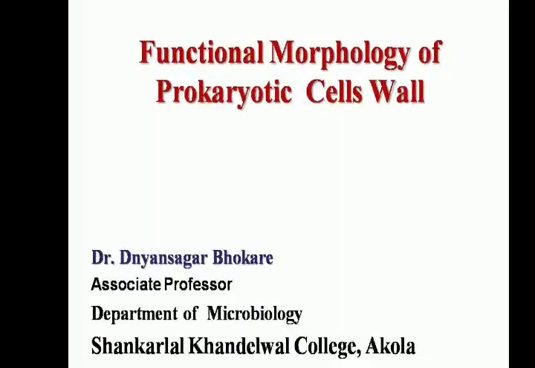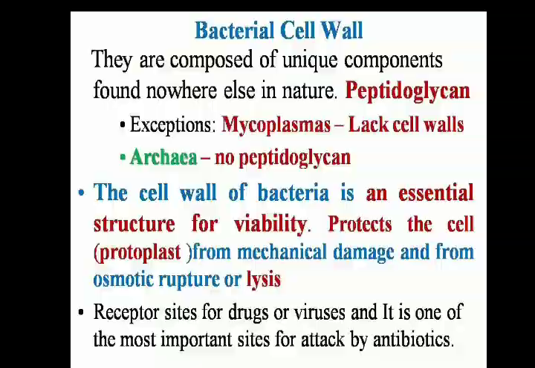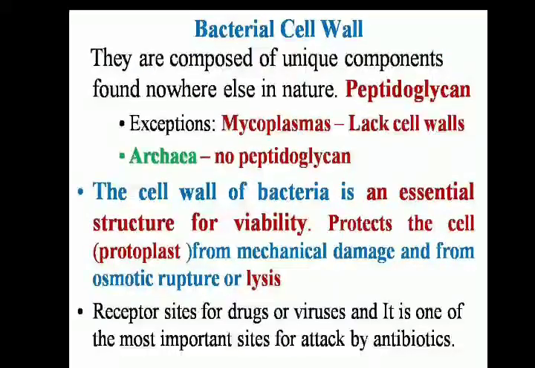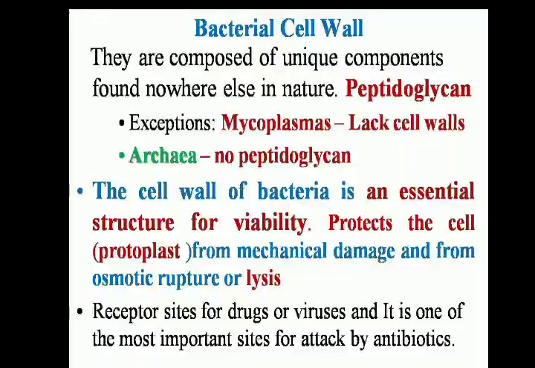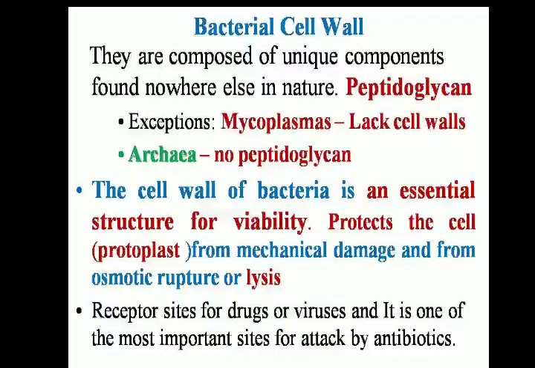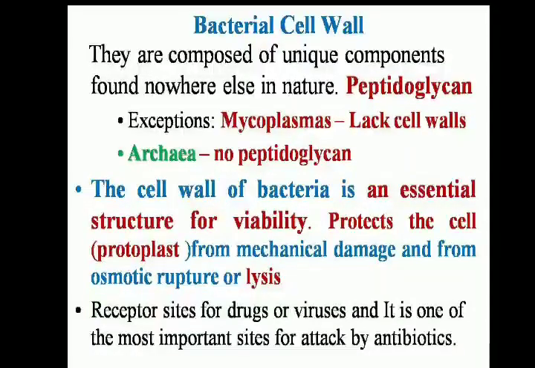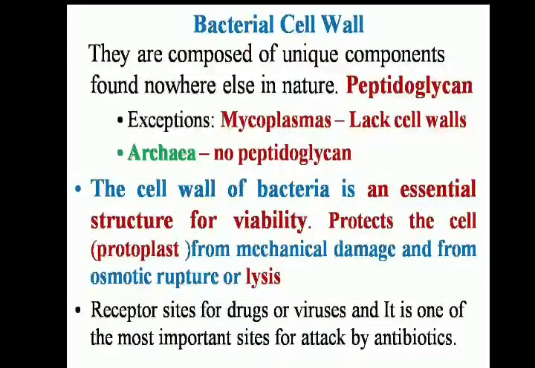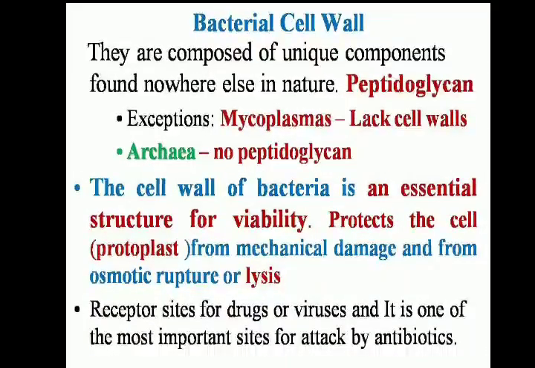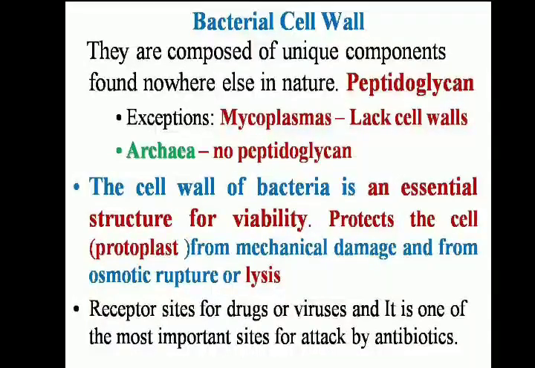The cell wall is a very important structure which gives shape to the bacterial cell. The bacterial cell wall is composed of unique components such as peptidoglycan. In mycoplasma, the cell wall is absent, and in archaeobacteria there is no peptidoglycan. So peptidoglycan is a very essential component present in the bacterial cell wall. The cell wall of bacteria is an essential structure for viability.